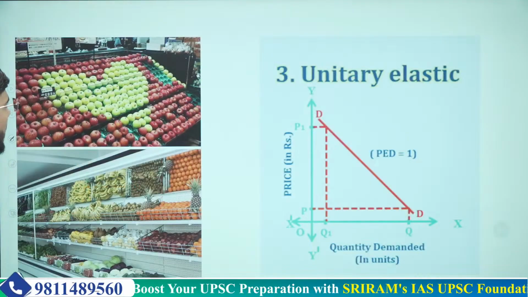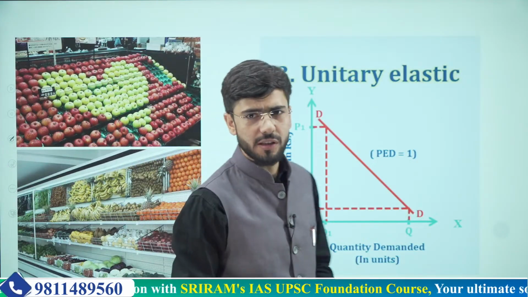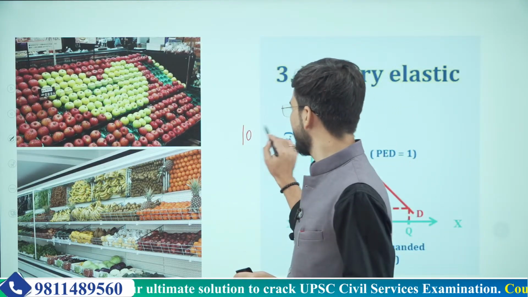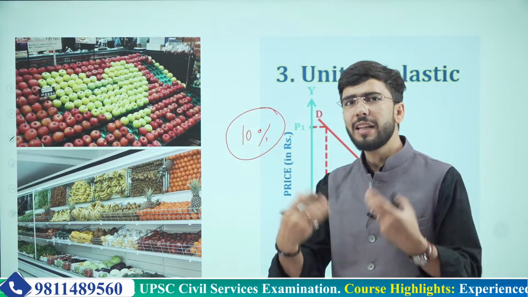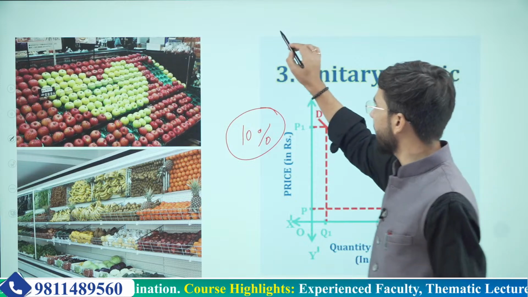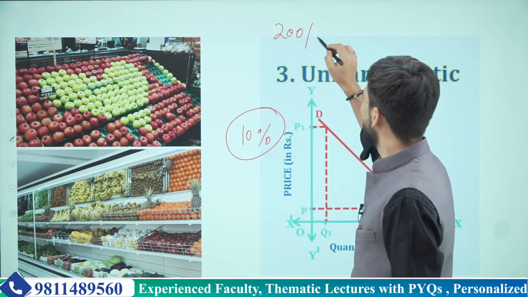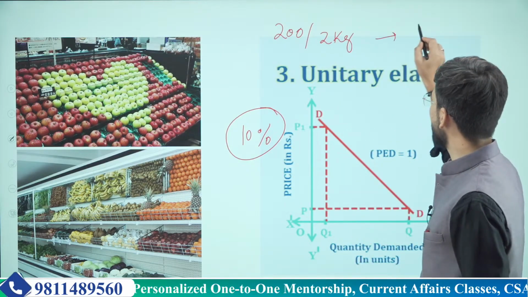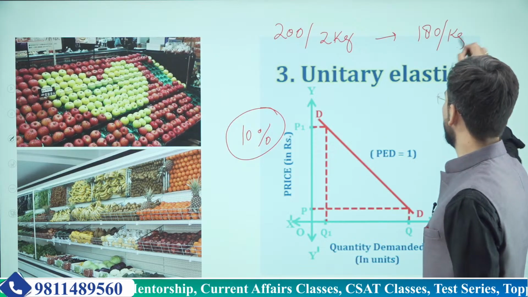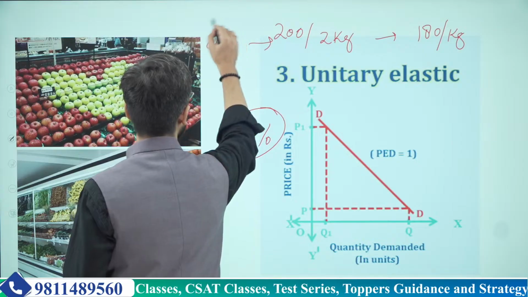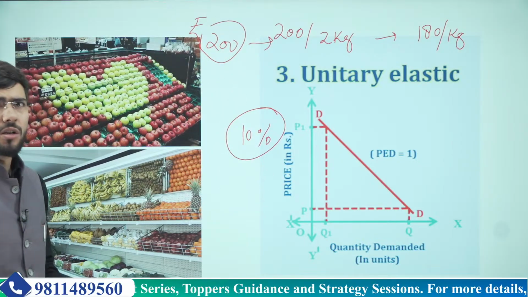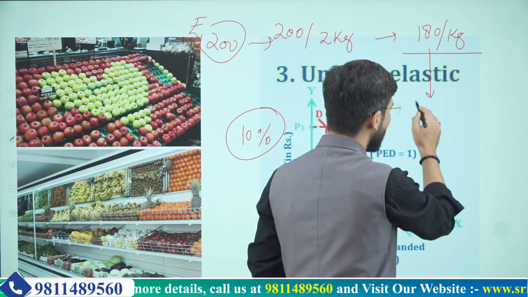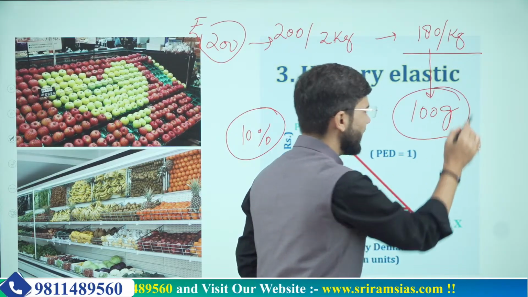This thing happens with multiple goods. Like, if a person likes having apples and suddenly there is a 10% drop in the price of apples, what will that person do? He might think, until yesterday I used to bring 2 kgs for 200 rupees, and today it is just 180 rupees per kg, and he still has a budget of 200 rupees for apples because he likes apples. So if there is a 10% drop, he will tell the shopkeeper, brother, add 100 grams extra, 100 grams extra.